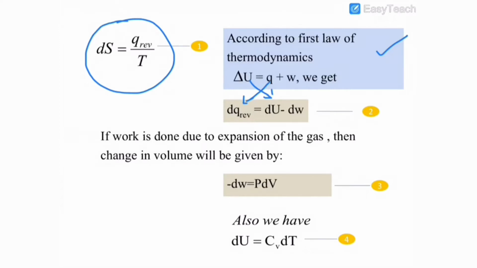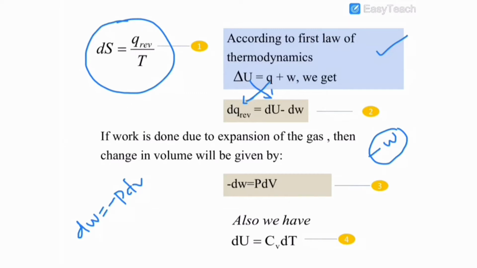If work is done due to expansion of the gas, the sign of w is negative, therefore minus dw is equal to PdV. This is equation number 3.